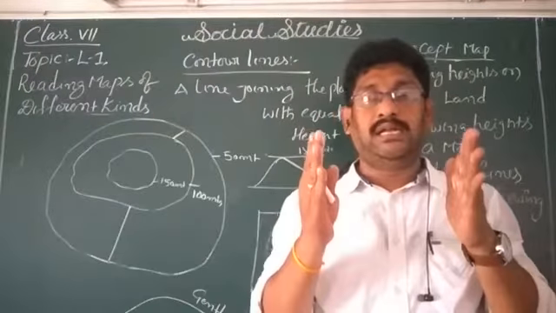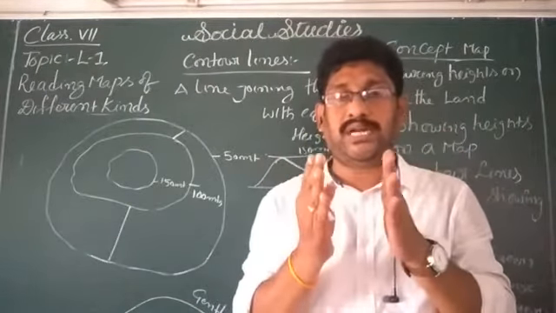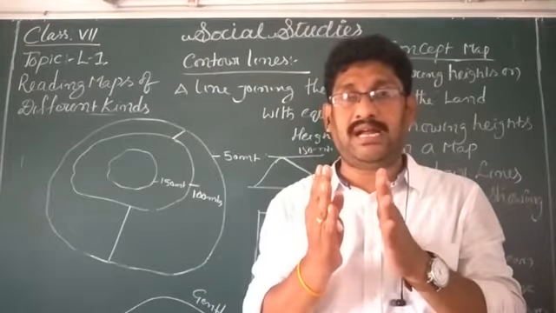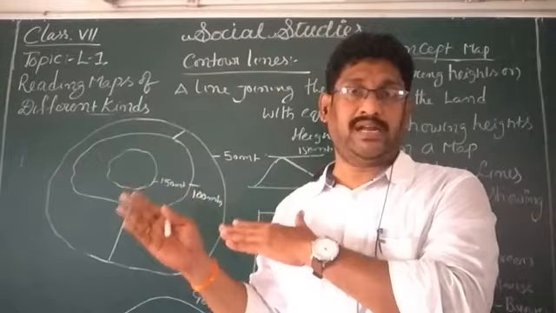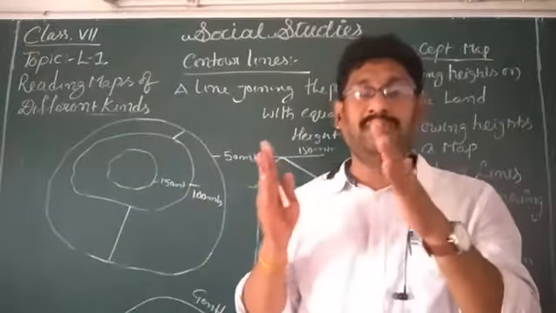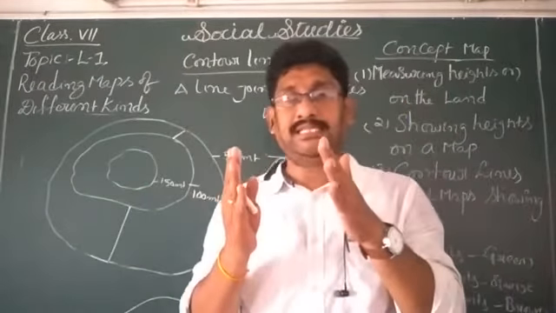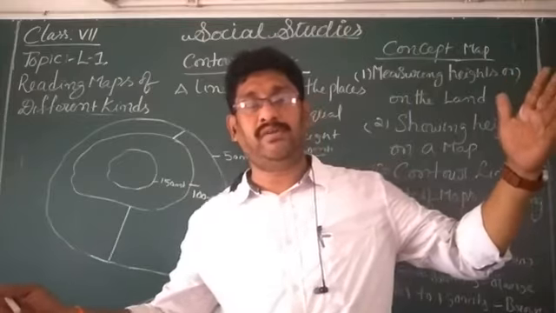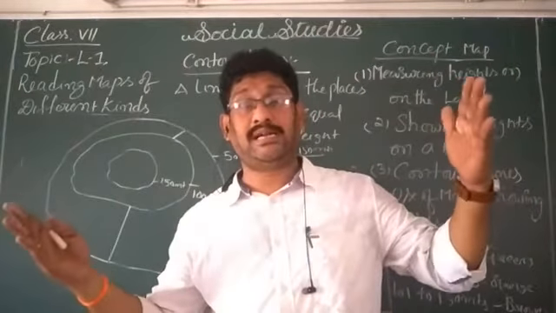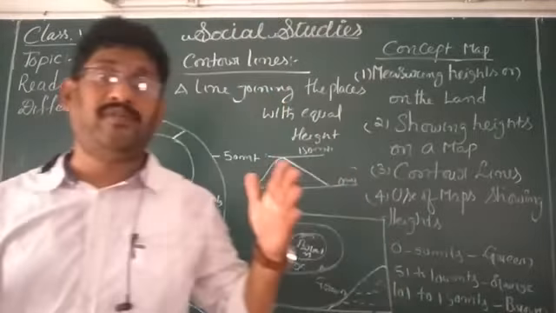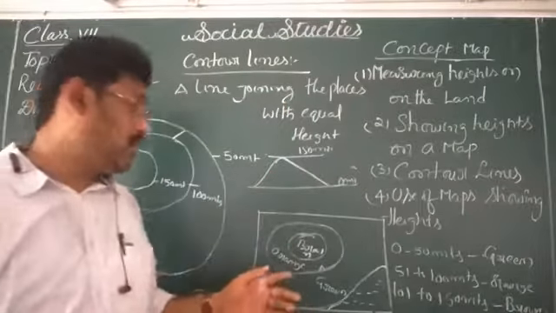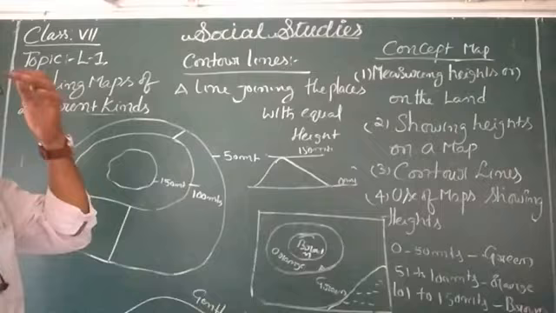If two contour lines are very close, that means the land surface has a steep slope. If the contour lines are very far apart, the topography of that land area has a gentle slope.